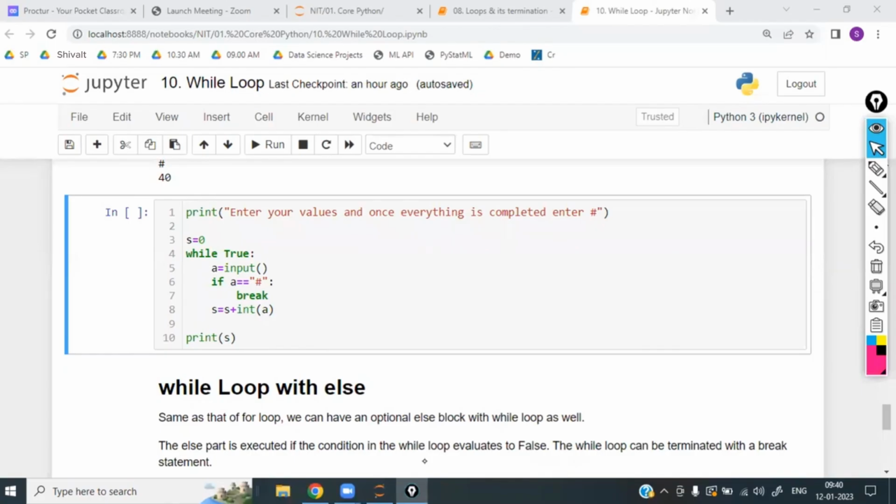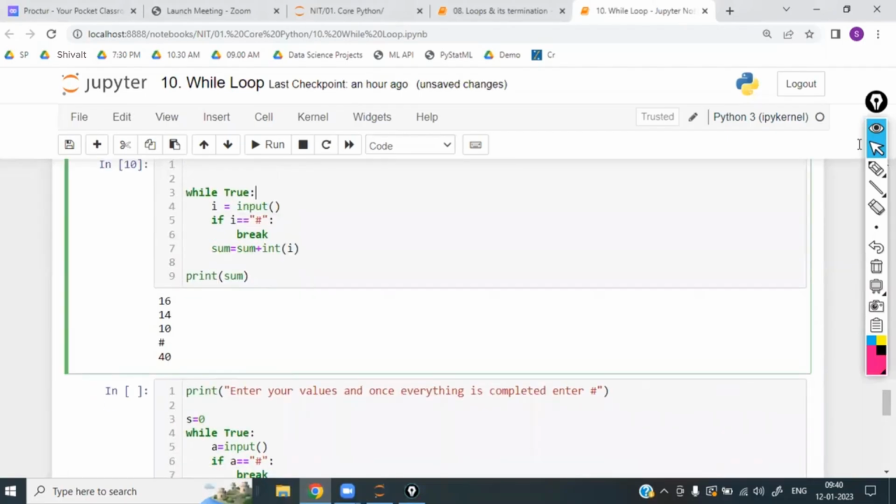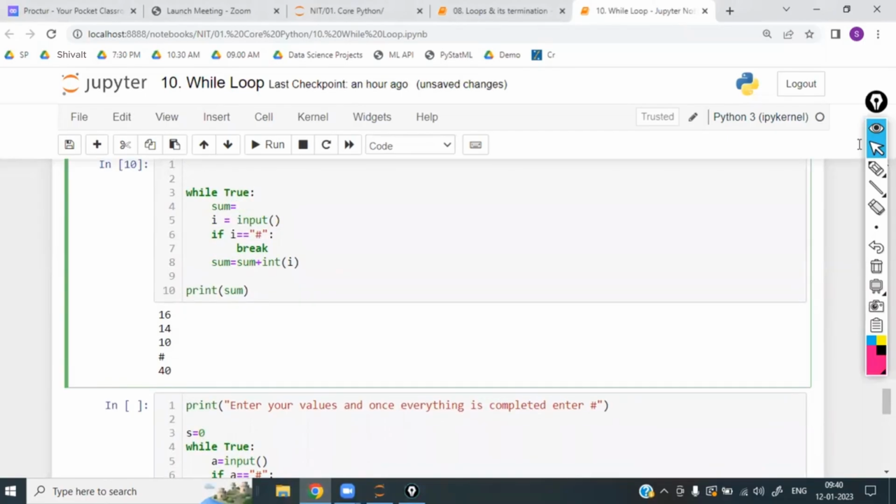Can sum equal to 0 be defined under the while loop? Just try it. Keep the sum equal to 0 inside the while loop. Now every time a fresh sum of 0 starts. The previously stored value of sum will not be kept, and every time it is again a fresh sum of 0.